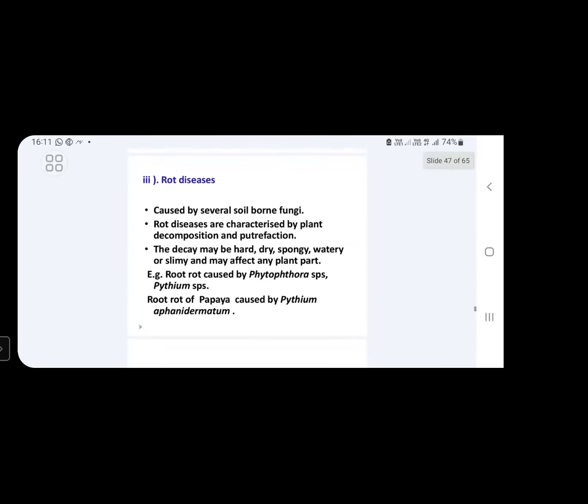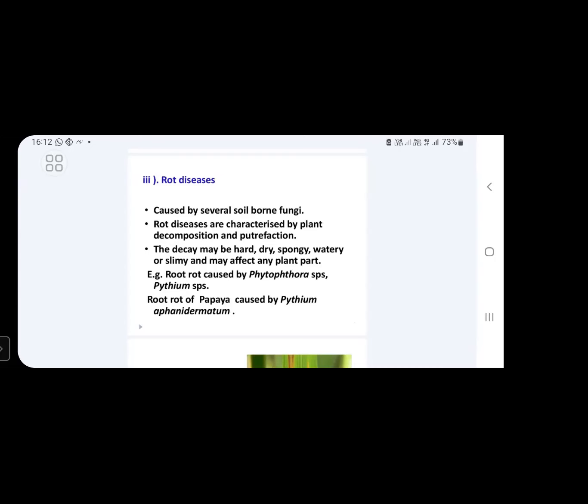Next, we will discuss another disease called rot disease. These rot diseases are caused by soil-borne fungi. Rot diseases are characterized by plant decomposition and putrefaction. Putrefaction is nothing but decomposition or decay. So here, plant decomposition leads to rot disease. The decay may be hard, dry, spongy, watery, or slimy, and may affect any part of the plant.